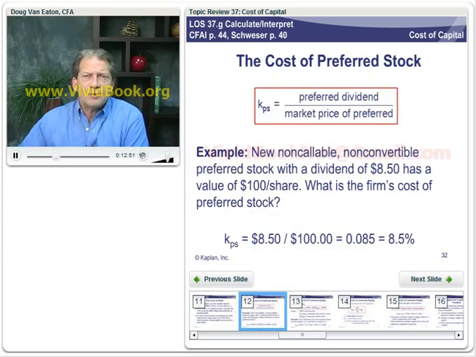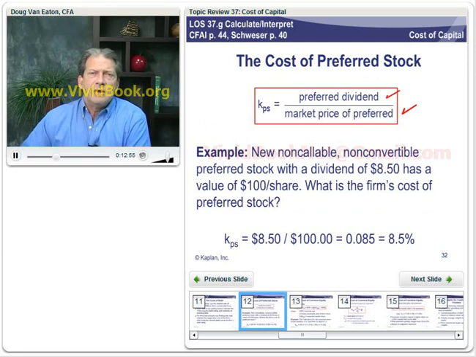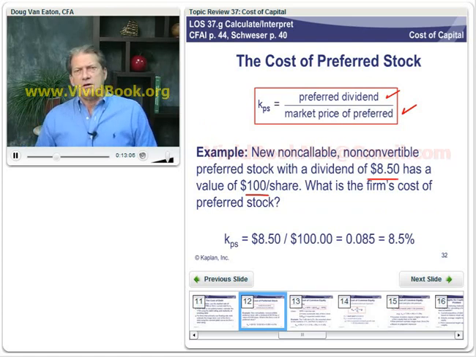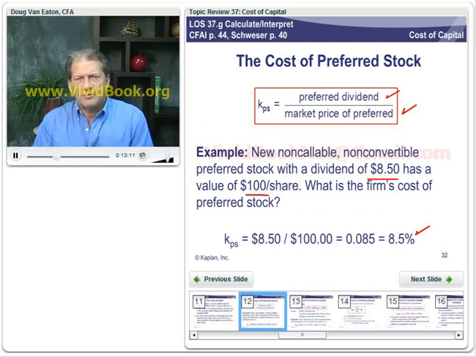Cost of preferred stock, simply the dividend over the market price. If we've got a preferred stock valued at $100 a share, paying a dividend of $8.50, that's an 8.5% yield. We don't expect any appreciation in the price of the preferred stock.